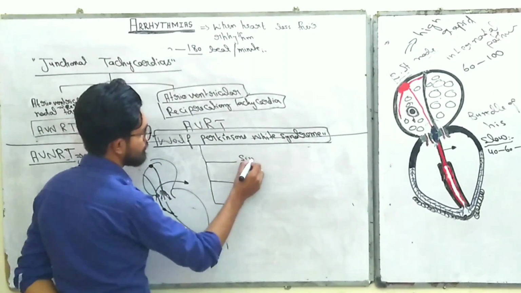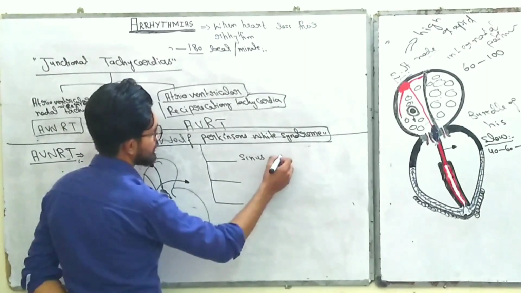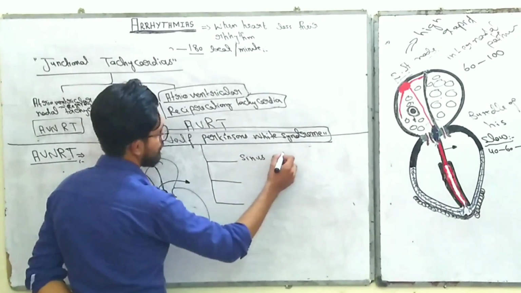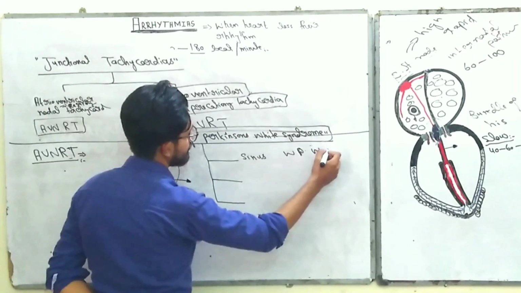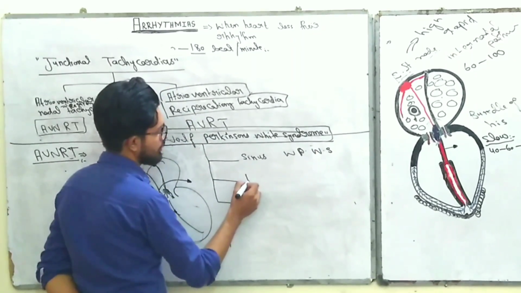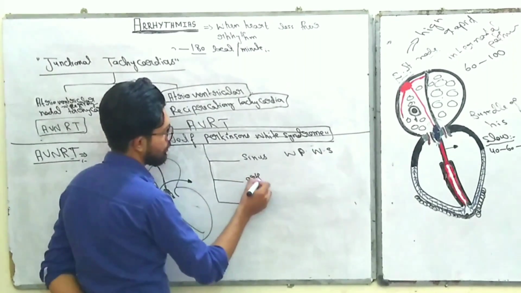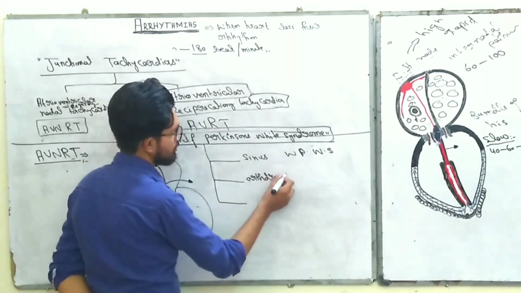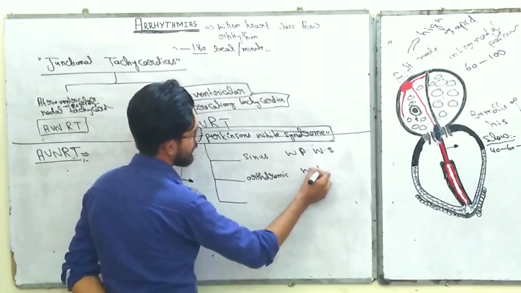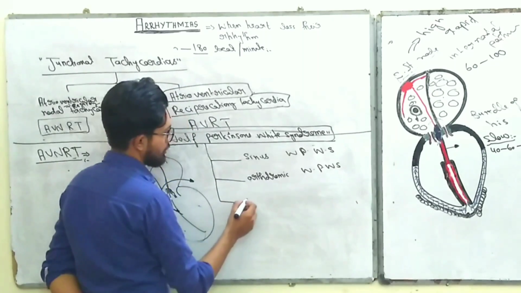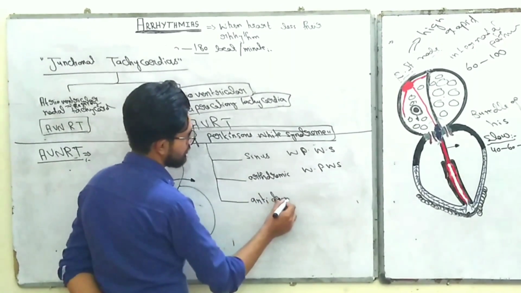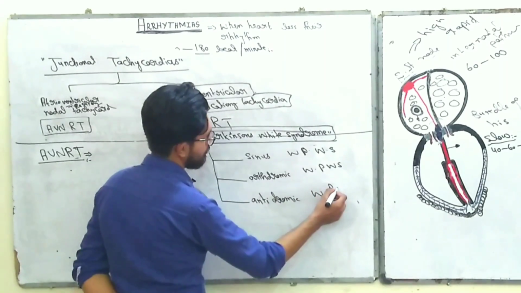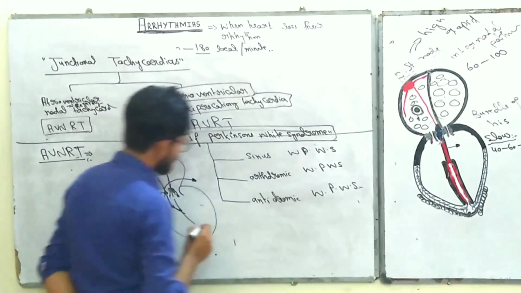First one is sinus Wolff-Parkinson-White syndrome, right? Second one is orthodromic Wolff-Parkinson-White syndrome, and third one is antidromic Wolff-Parkinson-White syndrome, right?